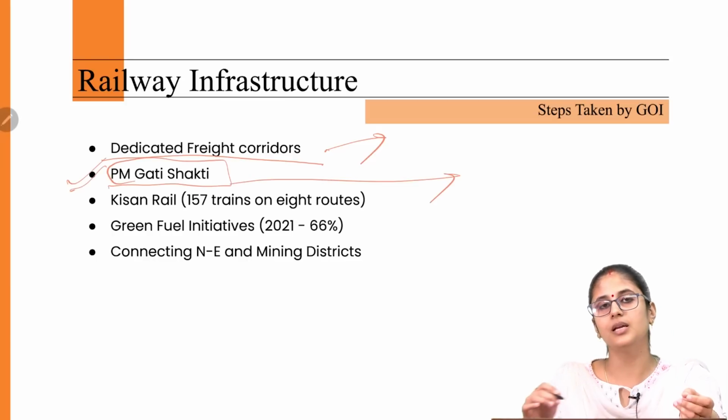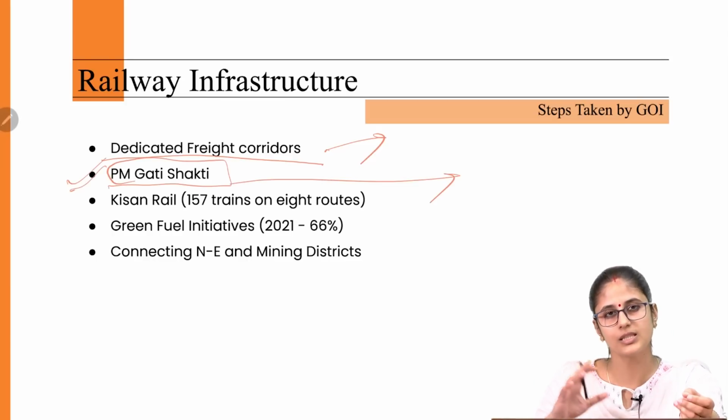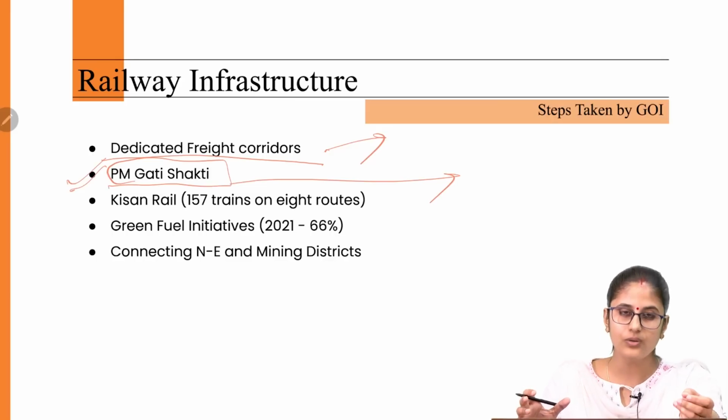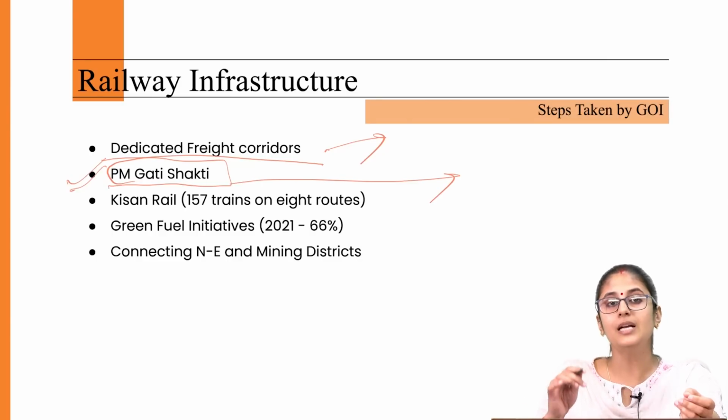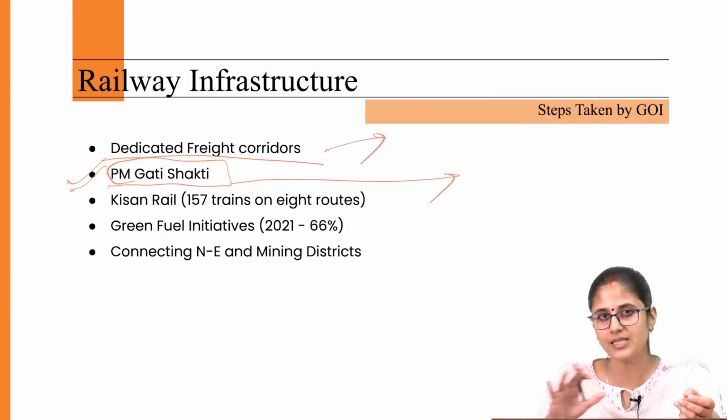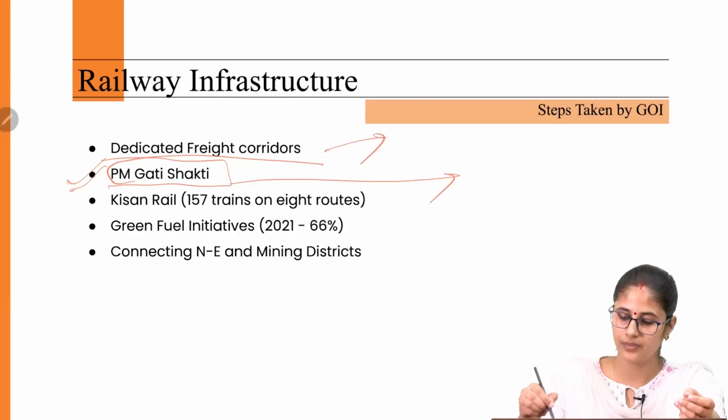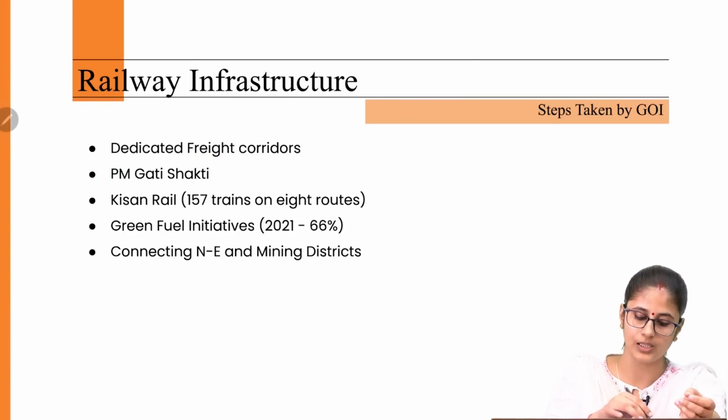Now, under this scheme, the government is planning to improve not just the railway infrastructure, it also intends to improve the road, the ports, the waterways, the airports, all the infrastructure. So it intends to promote multimodal connectivity, seamless connectivity, under the PM Gati Shakti.